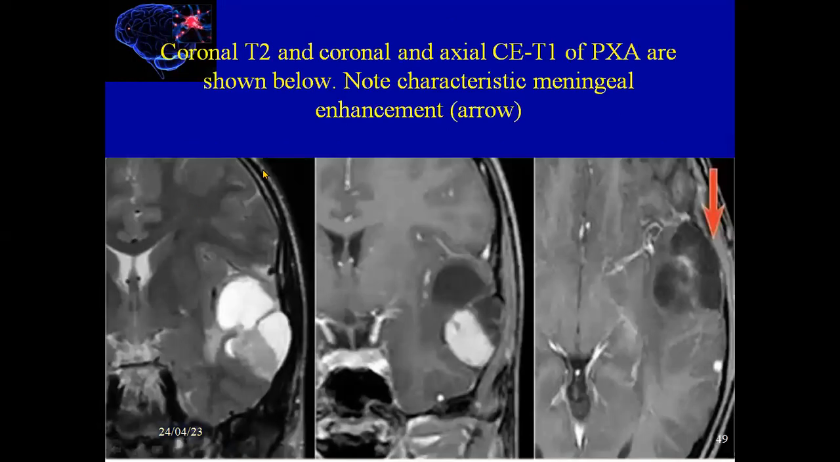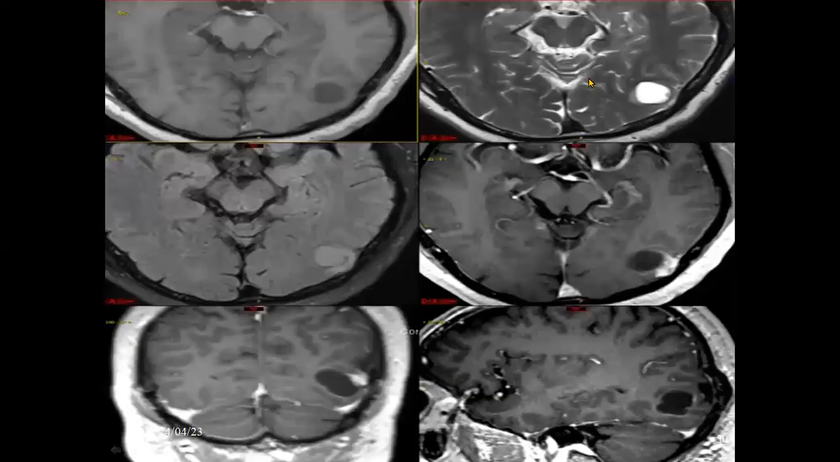Here a coronal T2 and also axial T1 with contrast, which shows the characteristic meningeal enhancement of the PXA. This is the enhancement here, and this is another case of PXA that was very difficult to distinguish from the ganglioglioma, because there is no edema here.